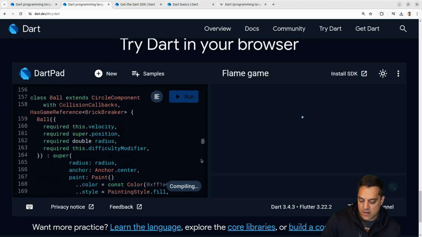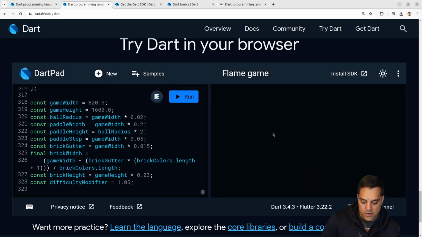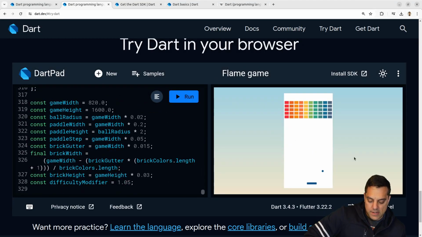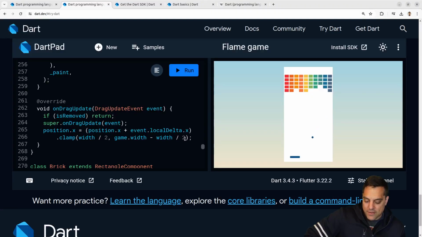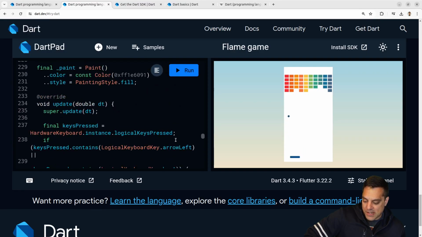Okay, it's written in Flutter, a few hundred lines of code here. Let's see here. Flame game. Okay. I guess you got to call it something else here. This is Breakout or Arkanoid or whatever you call it, by a few different names here. But okay, that's kind of cool here to see the different graphics. It's just running in the web, which is nice here.